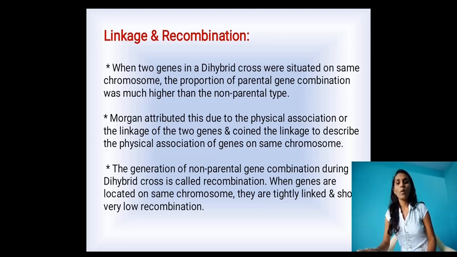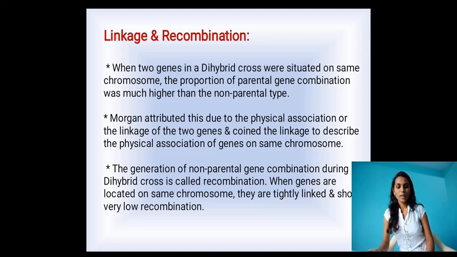These genes are located on the same chromosome. Here the results give a higher combination of parental type compared to the non-parental type. Then why does it happen? See here.